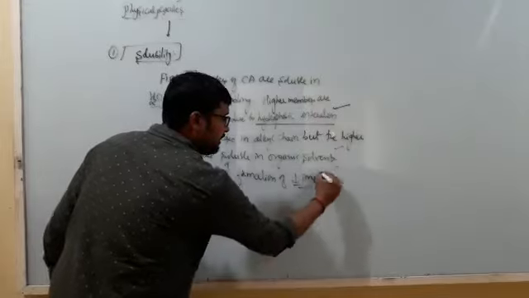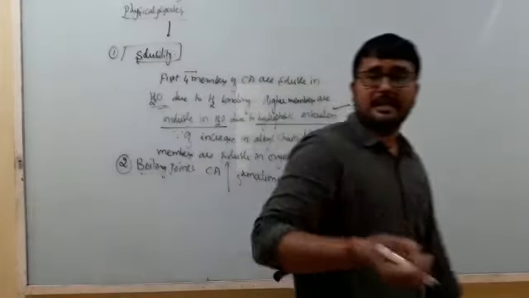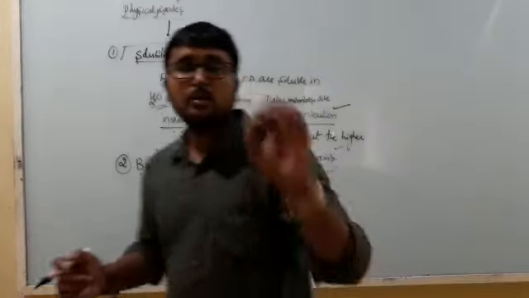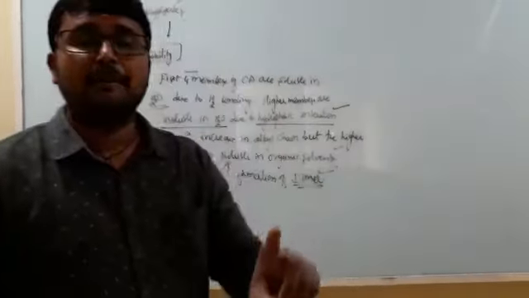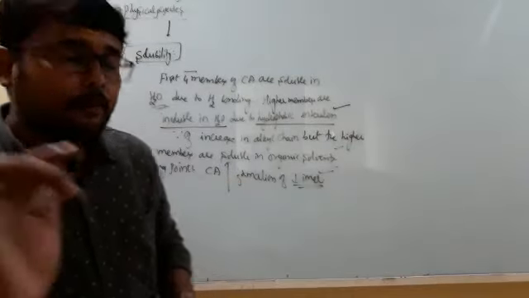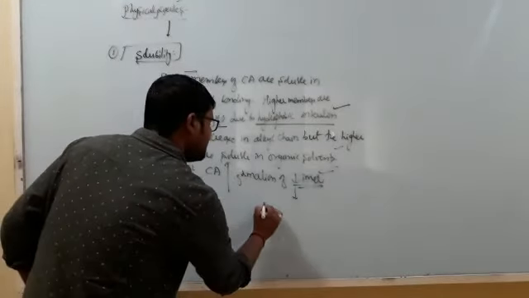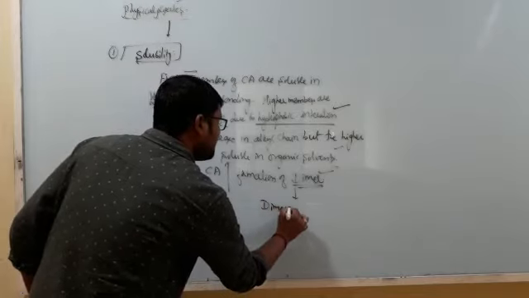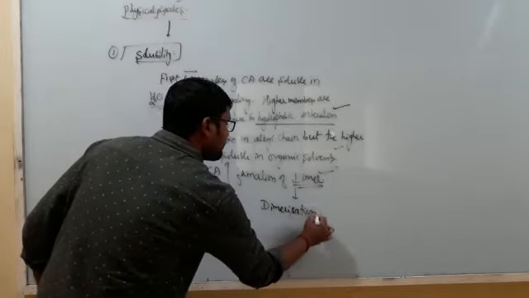Dimer means that two moles of carboxylic acid undergo association to form a single molecule. That phenomenon is called dimerization.